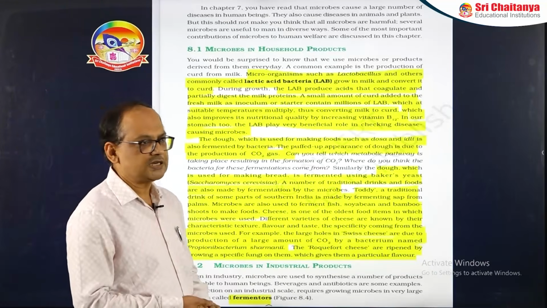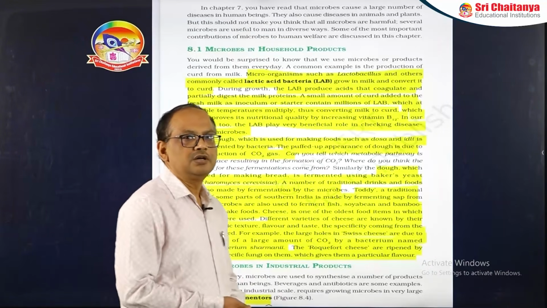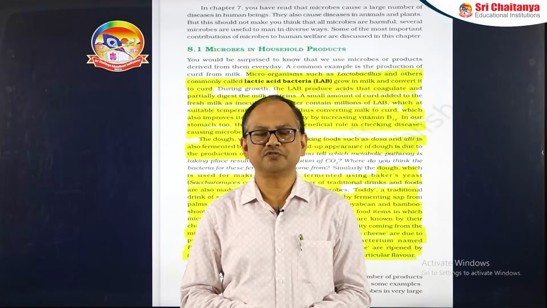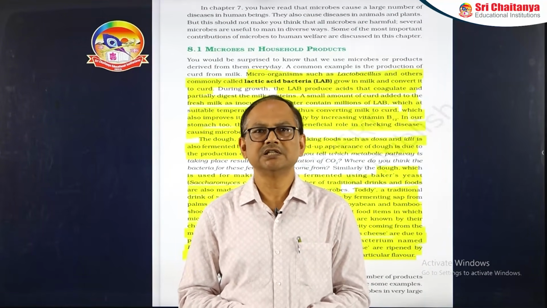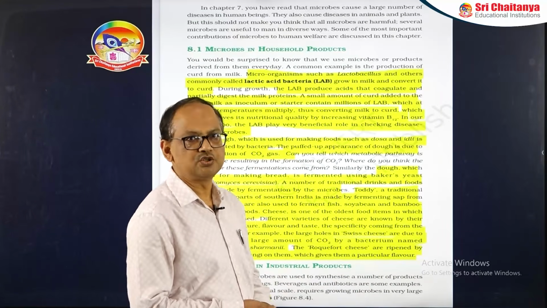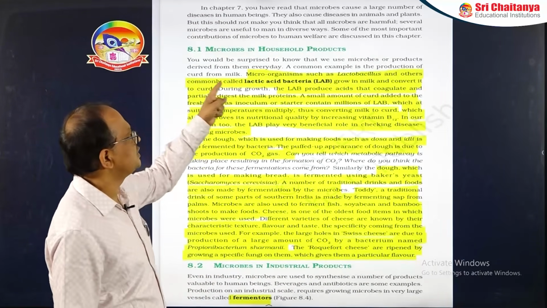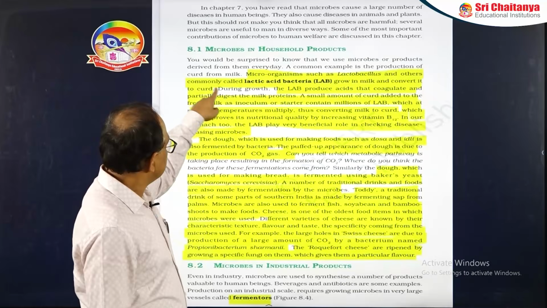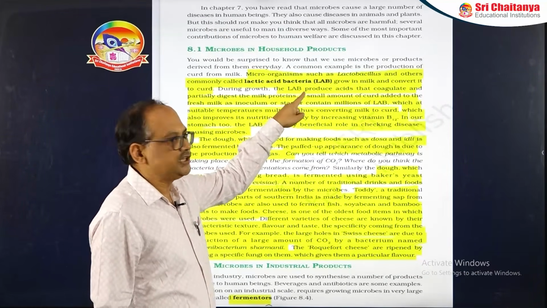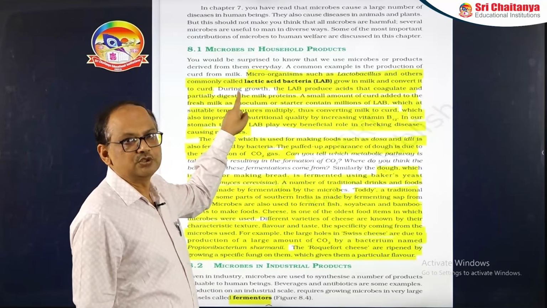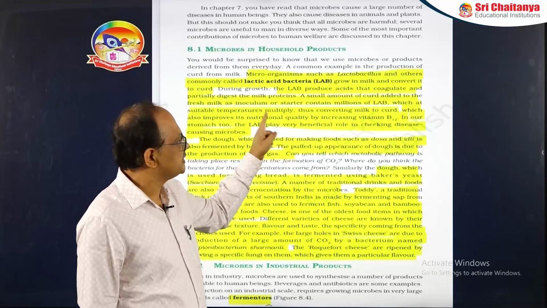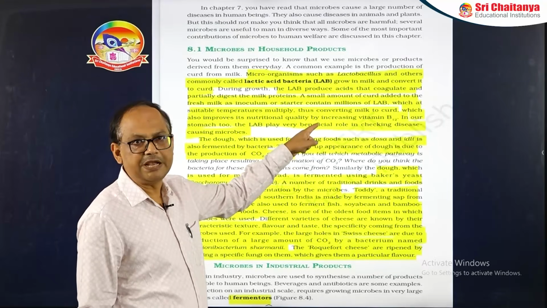Microbes in the household products. So we know that the microbes, they are of course very harmful for us, but there are many microbes which are useful also. So let's see how they are useful to us. First of all, microbes in household products. Here you can see that the Lactobacillus and the lactic acid bacteria, they are used to convert the milk into the curd, and curd is more nutritious than the milk. Why? Because it is enriched with vitamin B12.